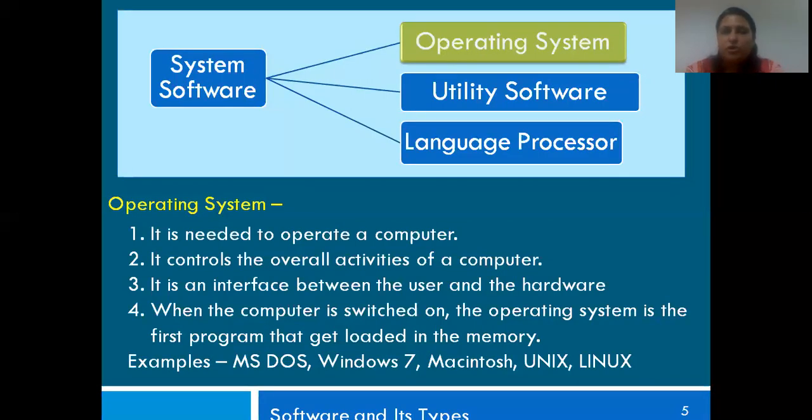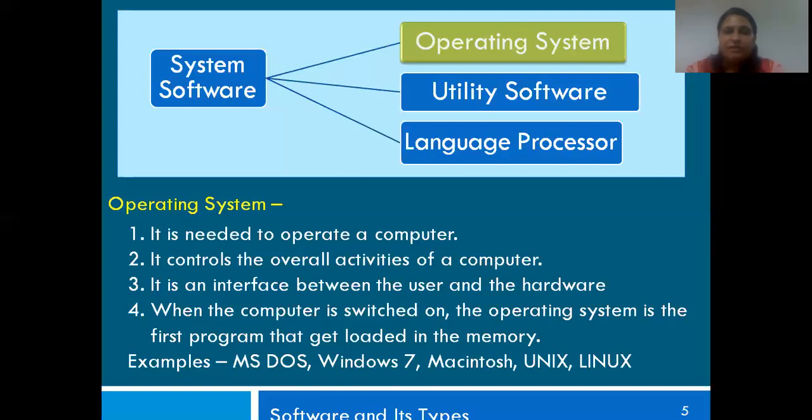In order to make the keyboard function in the way it should, or in order to use the mouse for clicking, etc., you need an operating system. All these functions are possible with the help of your operating system, which falls under your system software.